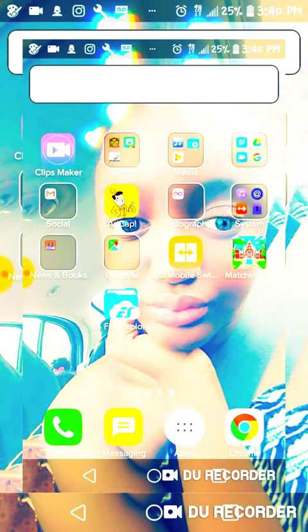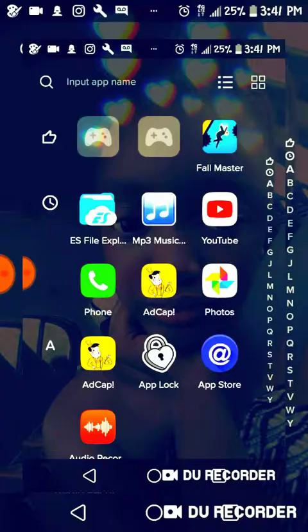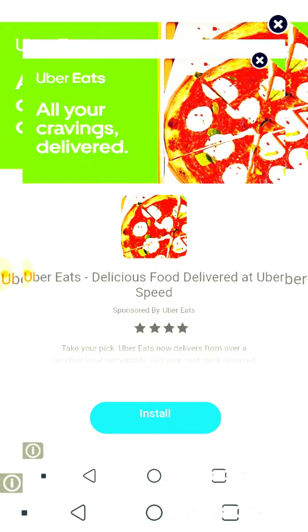I just do stuff on here to show you how to do stuff on an Android. I have an Android Galaxy A24. So what I'm going to be showing you is how to set your ringtone. Okay, first you're going to have to download some apps. One app that you're going to have to download is MP3 Music Downloader.